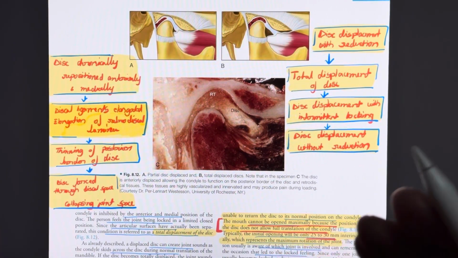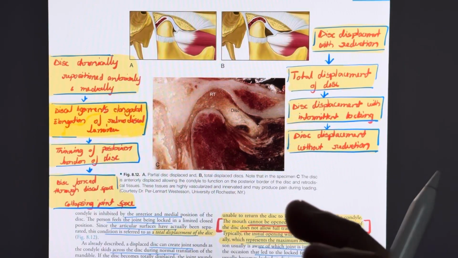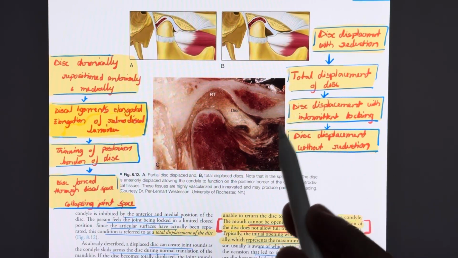Now, when this also progresses over time, the locking episodes become more and more frequent, more and more chronic. The discal ligaments disintegrate more till eventually the patient is unable to return the disc to its normal position. And now it is called disc displacement without reduction.